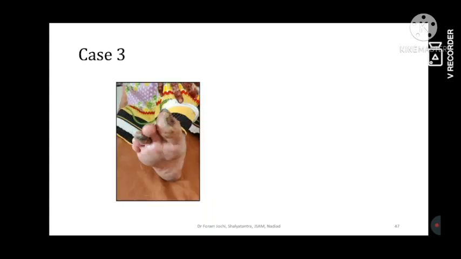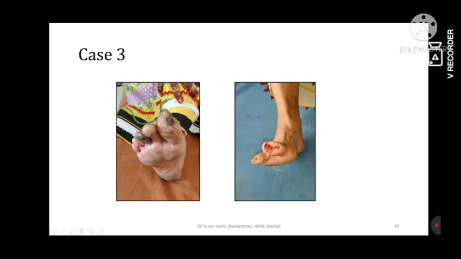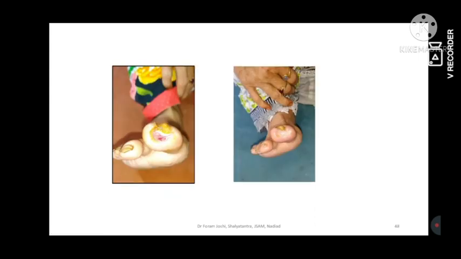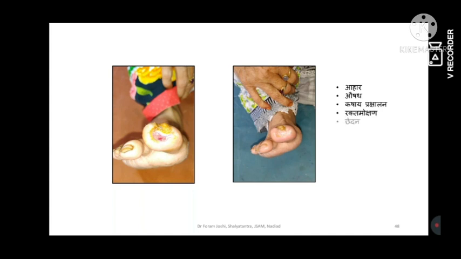Then case 3, where you can appreciate the condition of gangrene. This is an established case of gangrene. Here you can see the necrosed part, the necrosed great toe. This was also a case of diabetic foot, and the patient also had peripheral occlusive arterial disease, and this was established gangrene. What did we apply and what was the progress of the case? We applied debridement procedures, Chedana and Lekhana. We also applied the Raktamokshana principle, and you can see the improvement, and the case was completely cured in 60 days.